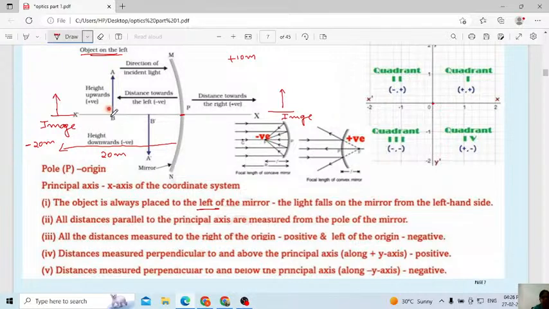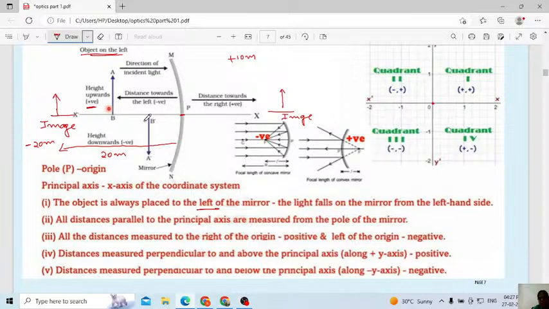Listen, here is how we will consider the height of an image. Consider this is the principal axis. If the image is above the principal axis, then the height is upward, and we will consider the height as positive. Next case you can remember: here this is the position of an image. Then the height is towards negative, because this is the inverted image.